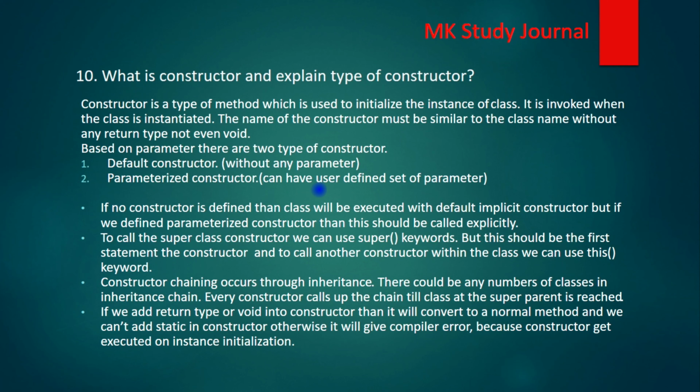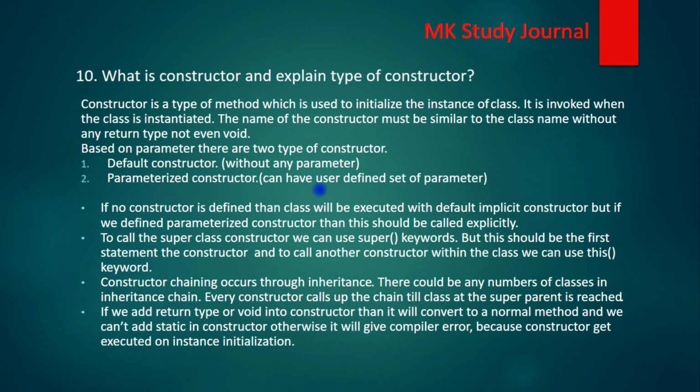Then the next point is constructor chaining. How does constructor chaining occur? This is basically part of inheritance. There can be any number of classes in the inheritance chain, and every constructor calls up the chain till the class at the super parent is reached. This is called constructor chaining.